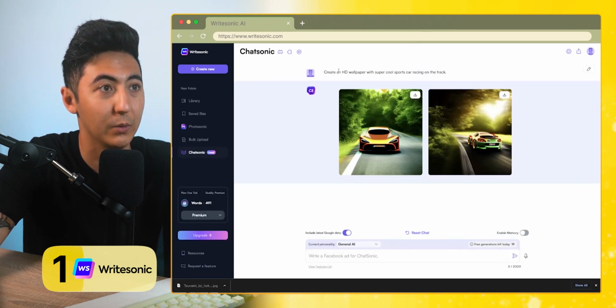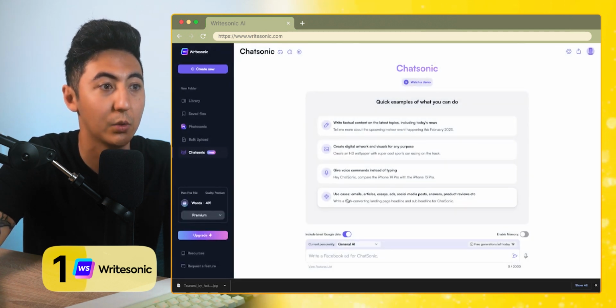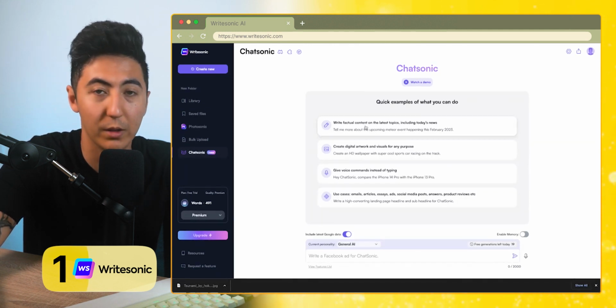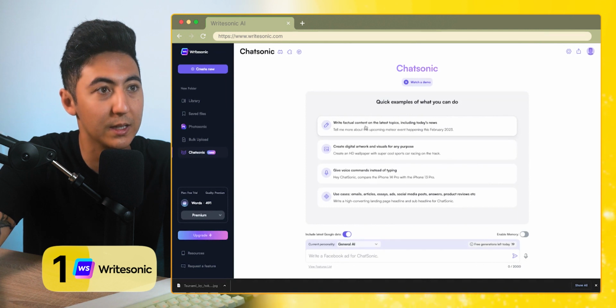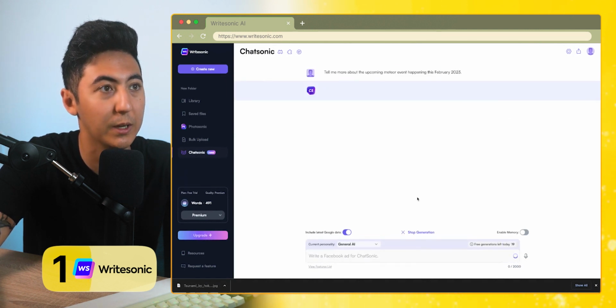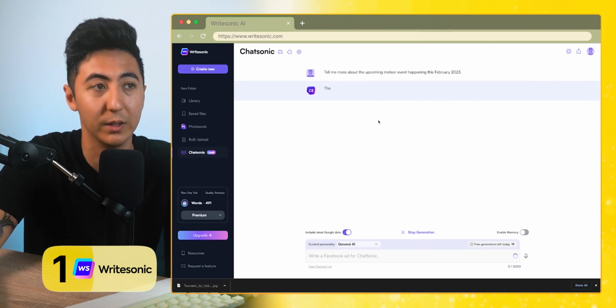So you can see here, we typed it in, and then in the chat, it actually gave us what we're looking for. We can give voice commands, and then we can have it create specific types of use cases. So emails, articles, essays, etc. One of the really cool features that I want to highlight is the upcoming news. Tell me more about the upcoming meteor event happening in February 2023. We click on this, and it's going to give us references to where it's pulling this information from.